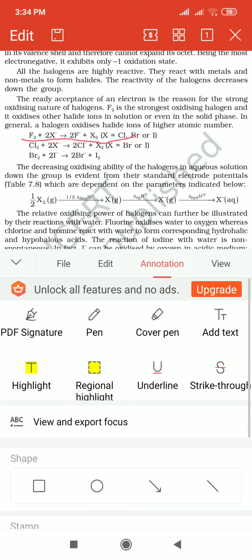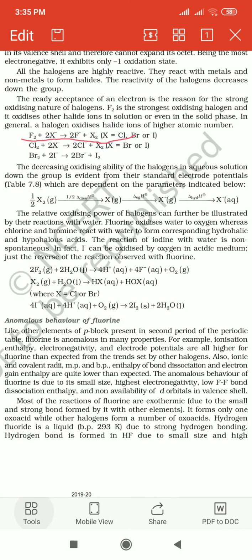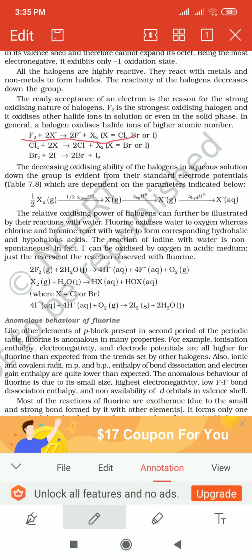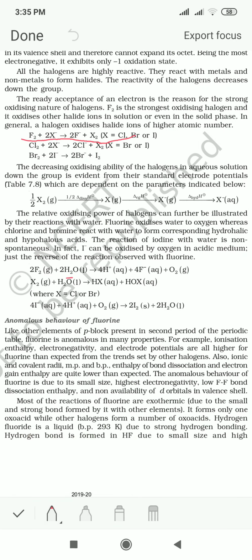Fluorine oxidizes the oxygen of water into O2.